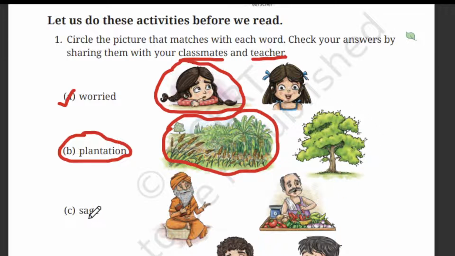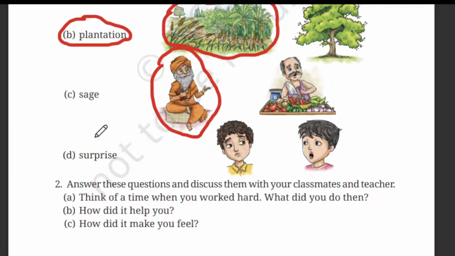The next word is sage. So he is a sage and he is a vegetable seller. So we need to circle sage. The next one, surprised. So see this boy, his face, it looks like he is thinking something, right? But see this boy, his face reaction, he is surprised.